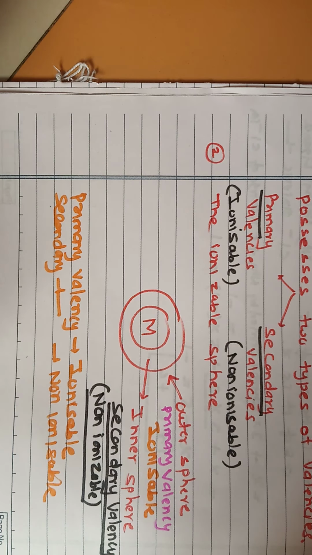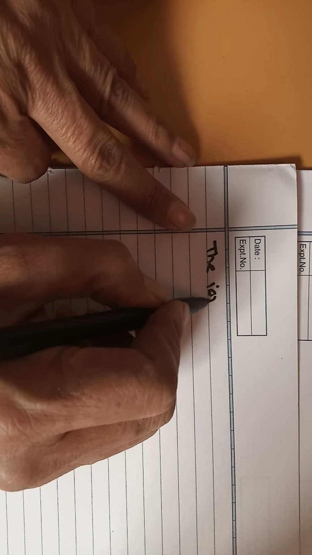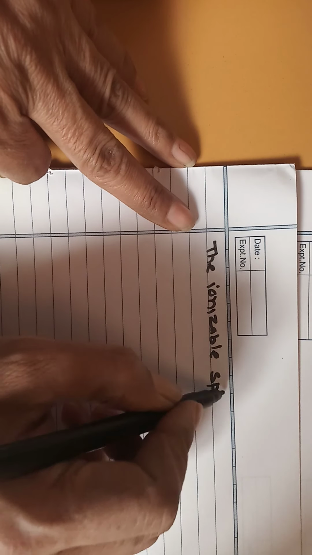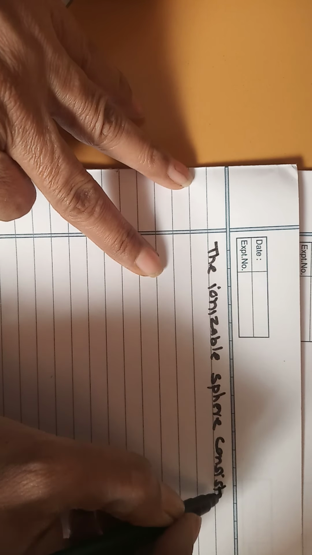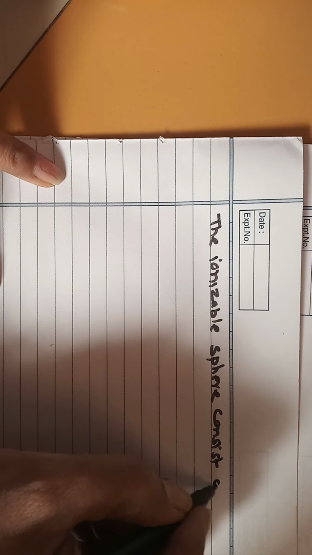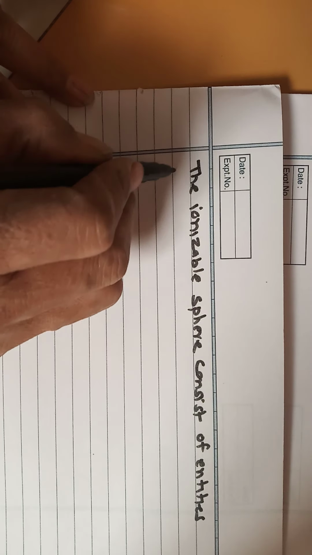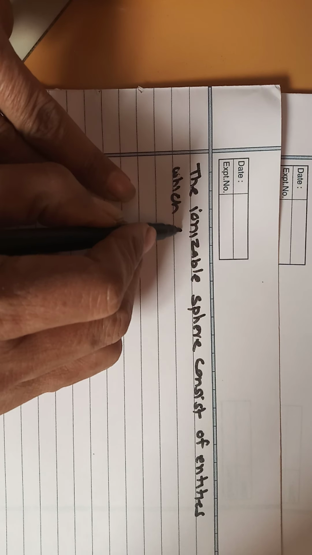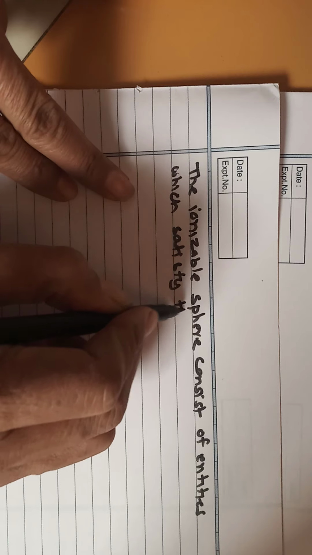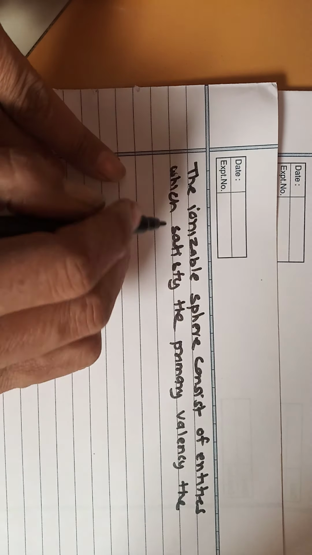Now the next point, the third postulate, is that the ionizable sphere consists of entities which satisfy the primary valency of the metal.